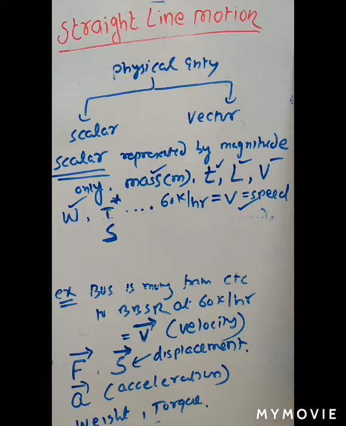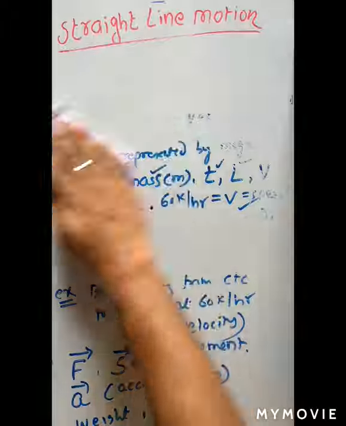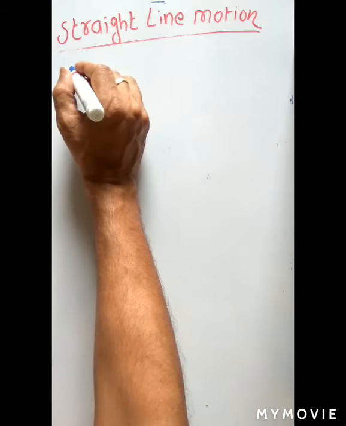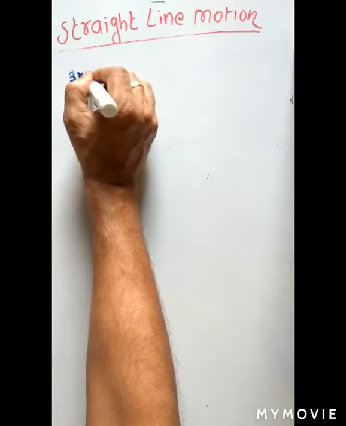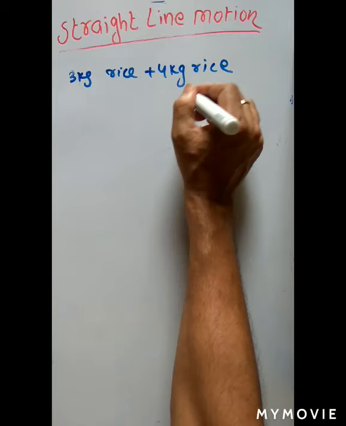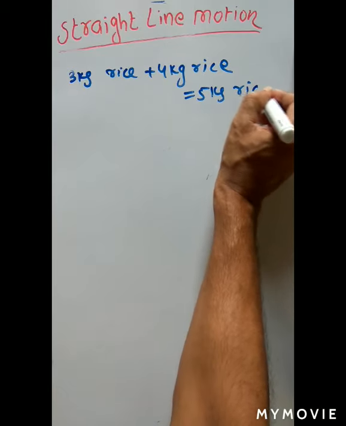Okay. So now, what is the difference between vector and scalar? I told you scalar quantity is associated with only magnitude, but vector quantity is associated with magnitude as well as direction. Now we see, what is the main difference? Scalar quantities are added algebraically, but vector quantities are added vectorially. What is that? Now see, if anybody asks 3 kg rice plus 4 kg rice is how much? It is always 7 kg rice.